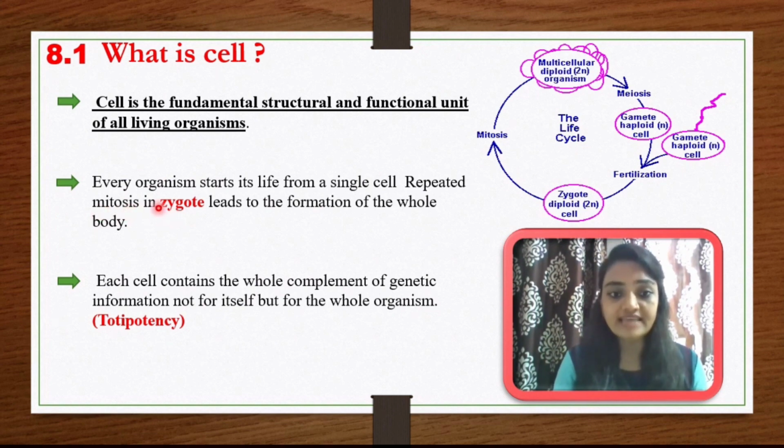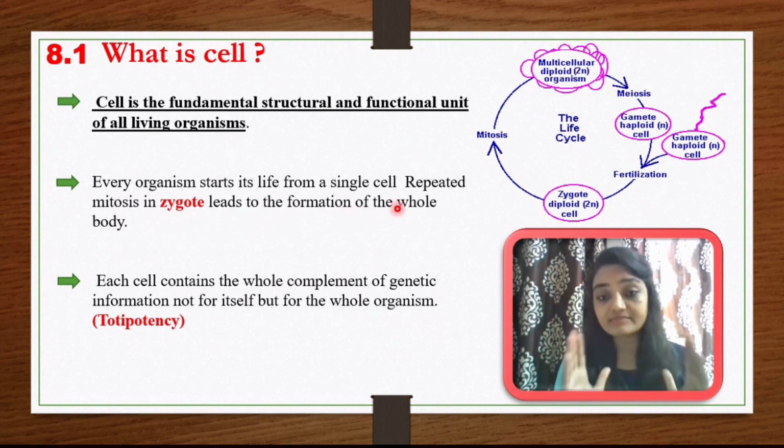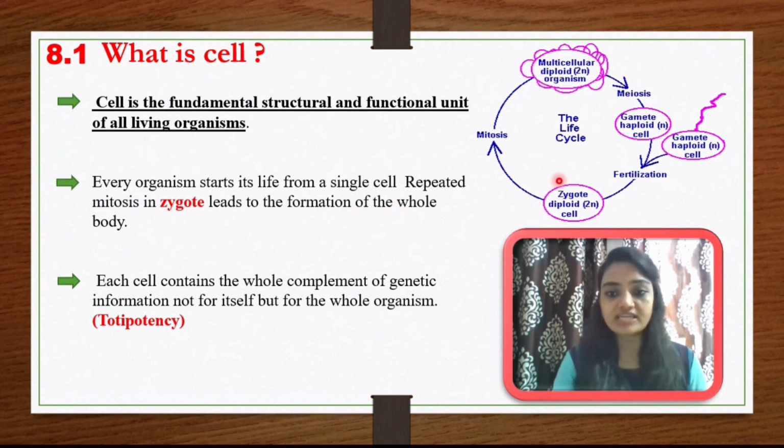The zygote undergoes many cycles of cell division, called mitosis, and that leads to the formation of a whole multicellular body. Here you can see the male and female gametes, which are haploid structures. Both fertilize together and form the zygote, which is a diploid structure.